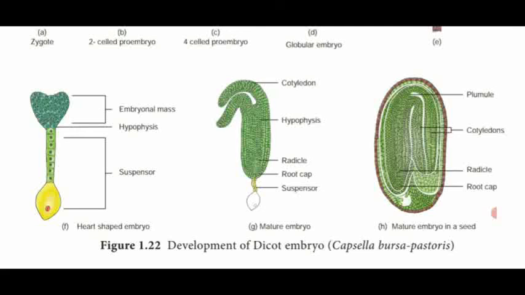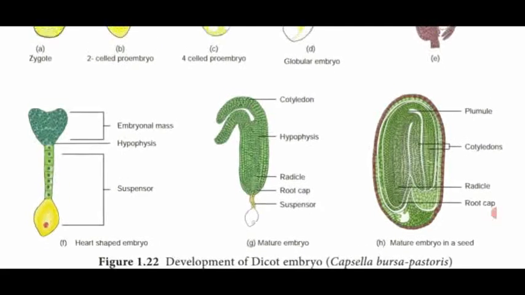Finally, the horseshoe-shaped embryo is embedded inside the seed coat. The two cotyledons. Below the cotyledon is the plumule, that is the shoot apex meristem. At the base is the root apex meristem, called the radicle. The tip of the root is covered by a cap-like structure called the root cap.